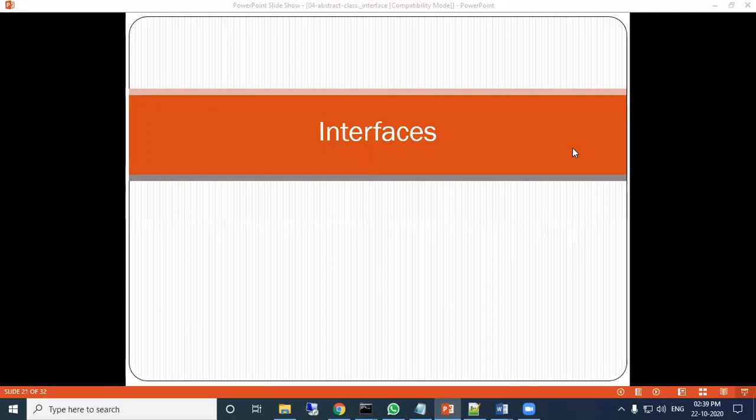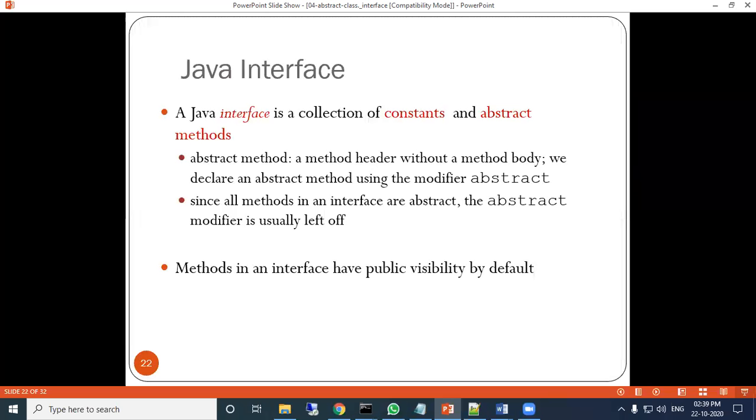Because there is no method which is having any process, an interface cannot be used directly, and an object cannot be created of the interface. Only a reference can be created. So here in Java, the interface is a collection of constants and abstract methods.